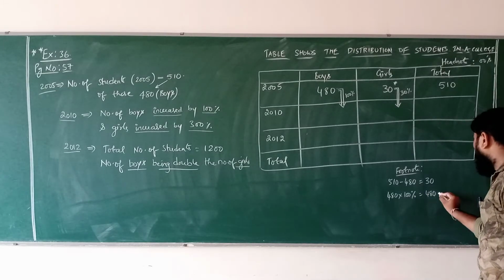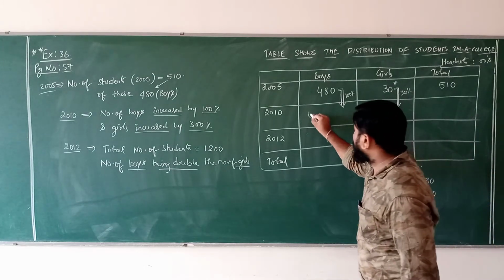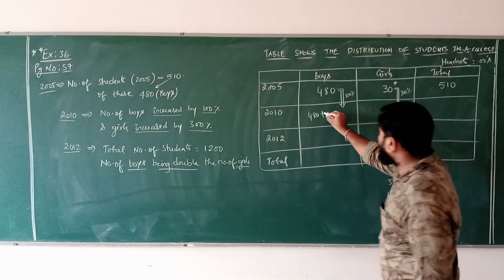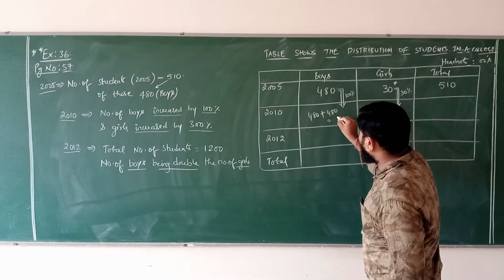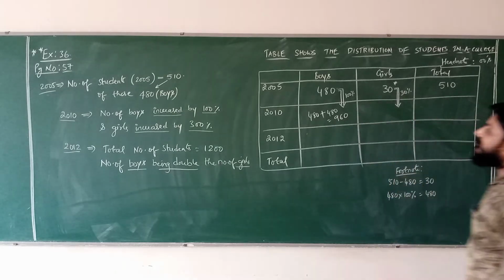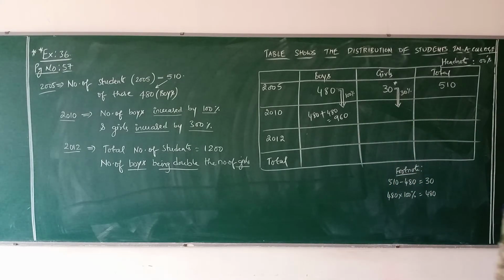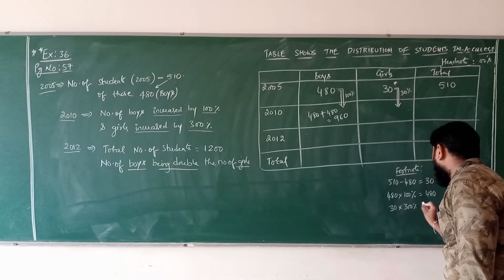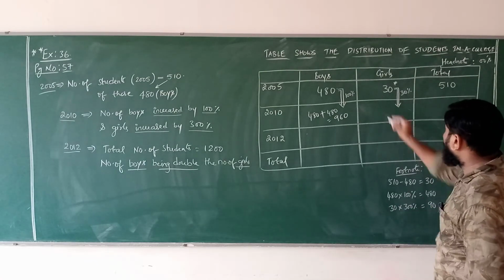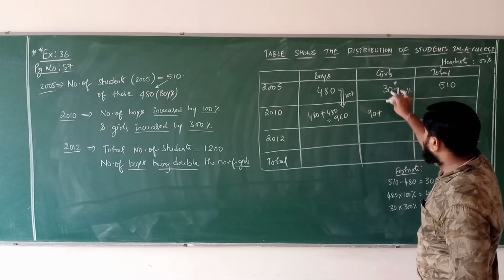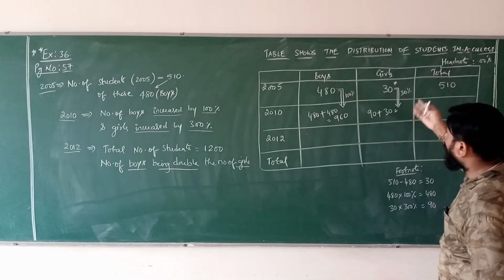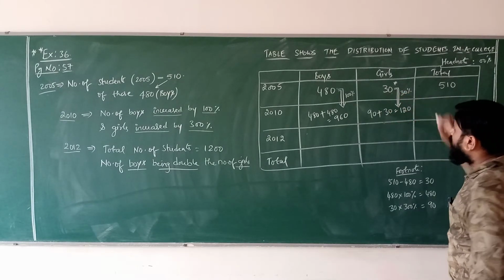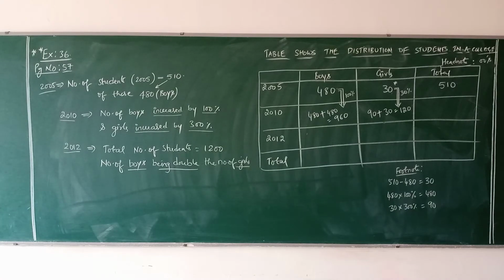That means 480 plus the 100% increased value, 480, so total is 960. Remember this. Next, here 300%. 30 into 300%, 90. Therefore, 90 plus the original 30, that is 120. I hope I am clear.